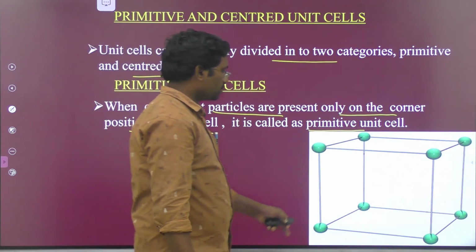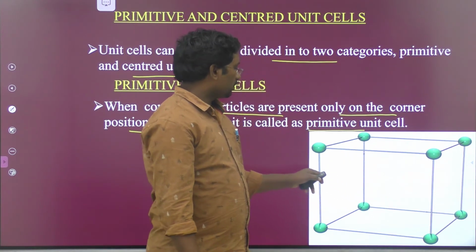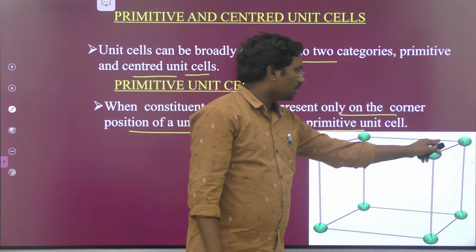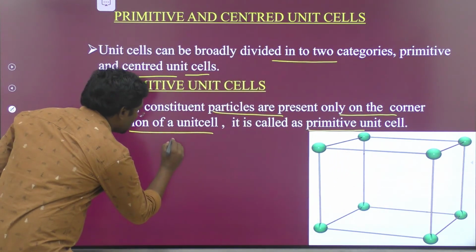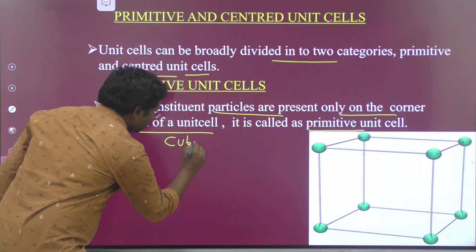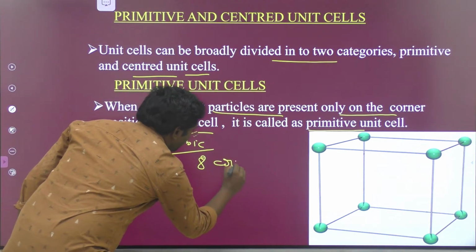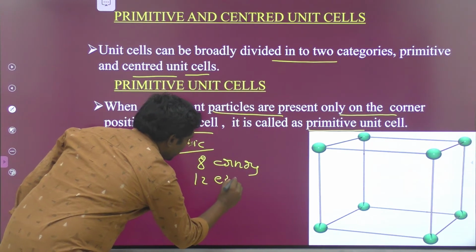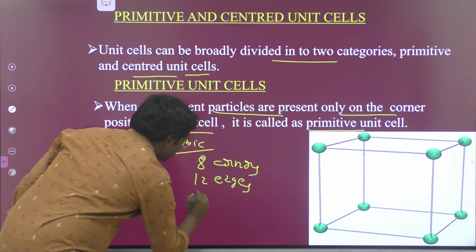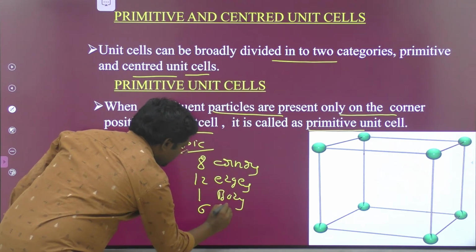Look at this image. In that image, this is a cubic structure of a crystalline substance, and atoms are present only at the corner positions. Every cubic structure contains 8 corners, 12 edges, 1 center of the body, and 6 faces.